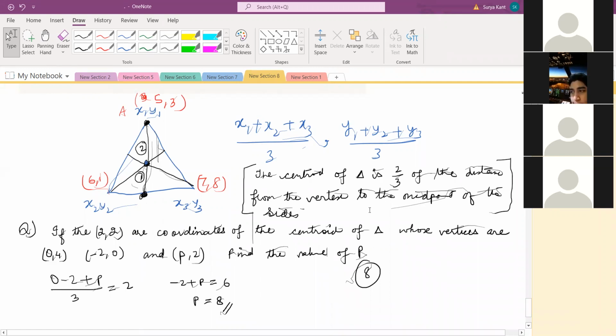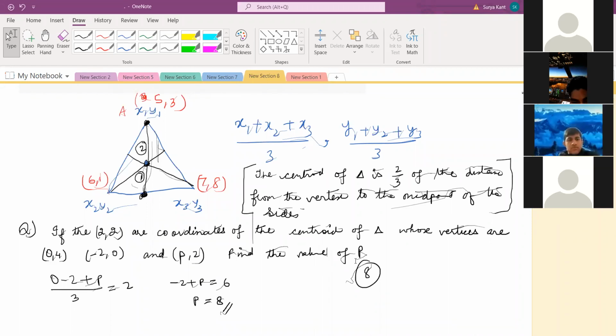And try to do from the last. Don't do from the starting when you are solving the paper. Try to start somewhere from the middle. Don't look from the first. Some 1-2 questions they may give like tough questions, then you'll get stuck there only. They do like that sometimes. So try to do from somewhere in the middle, and then you can go to the last and then the first. That is better.